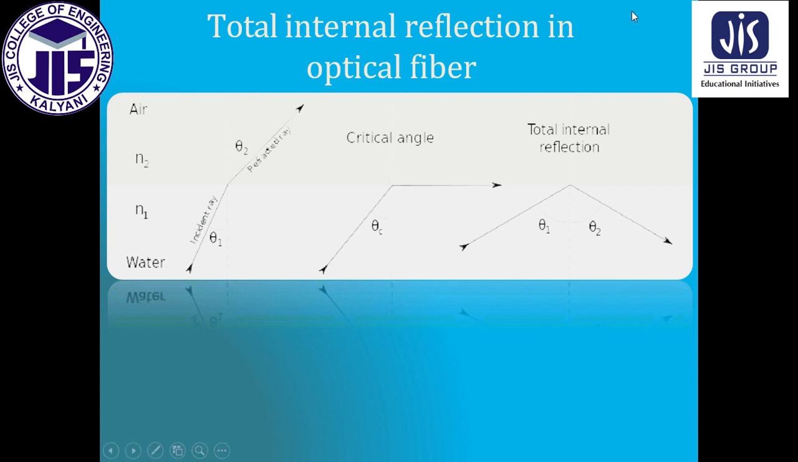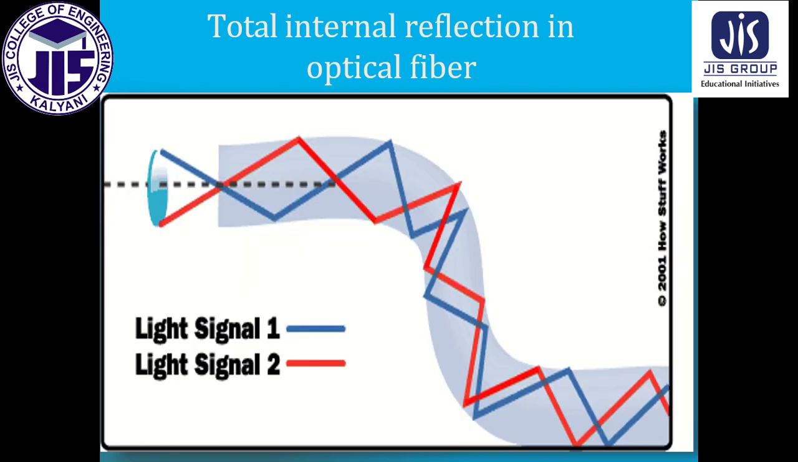This is very important because, as we can see, total internal reflection. Now there is theta c, the critical angle. As we know, there must be a critical angle. If the incident angle is not the critical angle, then total internal reflection can never happen. We will discuss it elaborately later on. Now this is air, N1, N2, and this is water. Optical fiber looks like this. There is signal 1, signal 2.